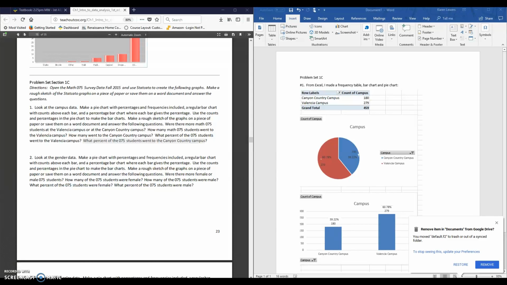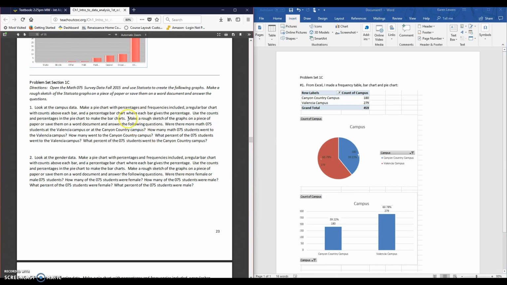In this second half of this recording for problem 1C, problem number 1, I just want to focus on the second half of the questions. So I'm picking up close to where I left off from the last recording. I did get all the percentages transferred, which you can do again with pen or by snipping it like I did in the last video or adding a text box. Any way that you can get the data, the count, and the percentage both on our chart so that we can answer those questions that are in the second half of part 1C.